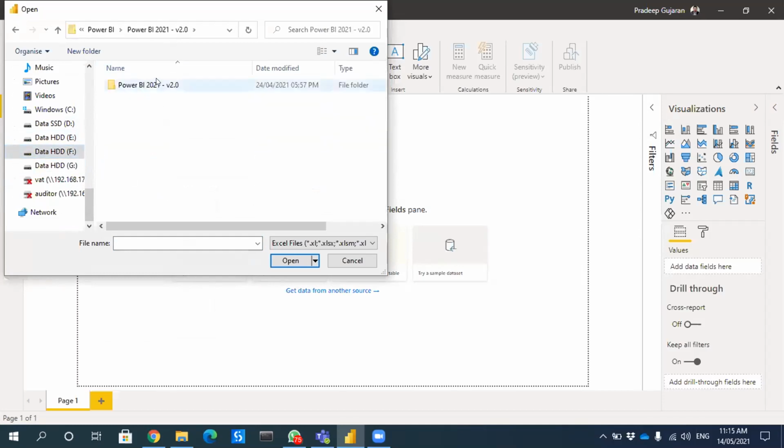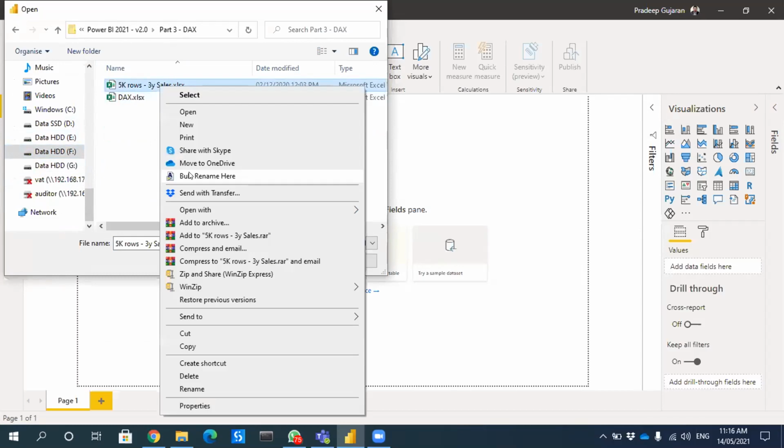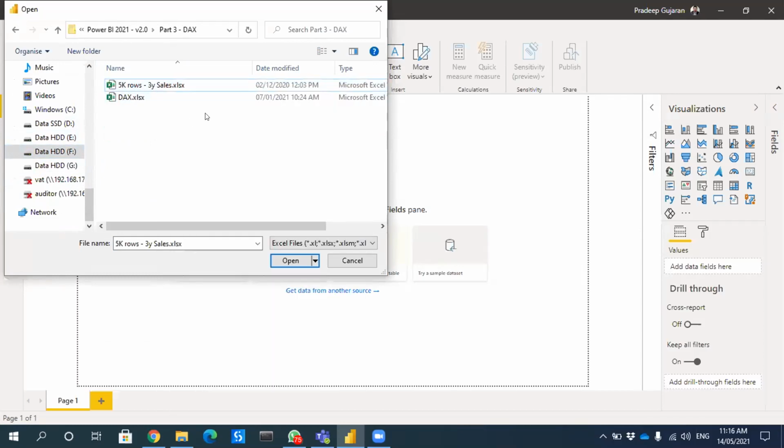So we are using this folder. I will share this file with everyone. So basically we are using this file. So what I can do, I'll copy this path.